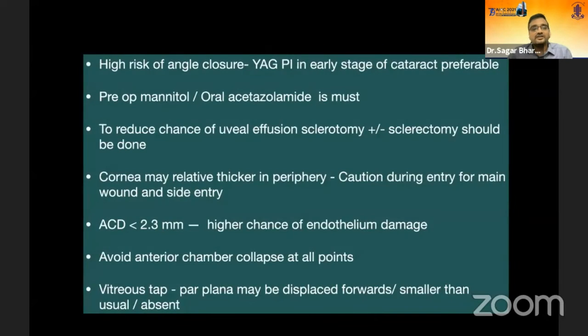So to sum up, these eyes have a higher risk of angle closure. Do a YAG-PI if you are in the early stage of cataract. You have to do a pre-op mannitol to reduce their IOPs. You have to reduce the chances of uveal effusion by doing a sclerectomy. And the cornea, remember, is thicker in the periphery, so the entry wound has to be taken care of. ACD, if it is less than 2.3, again proven by a paper, there is a high chance of endothelial damage. And very important, you have to avoid anterior chamber collapse at all points.